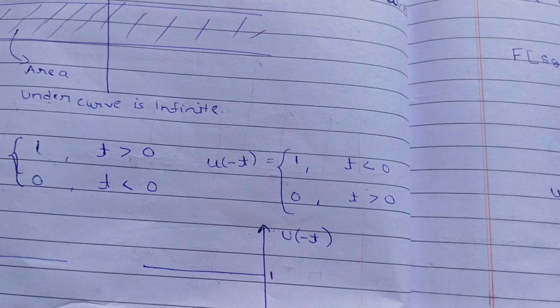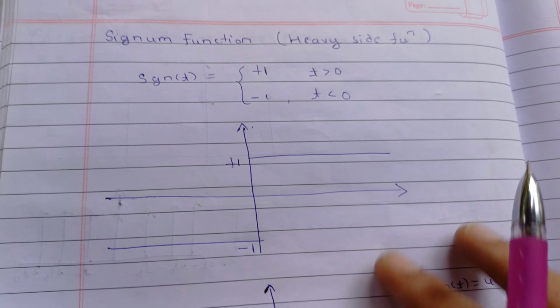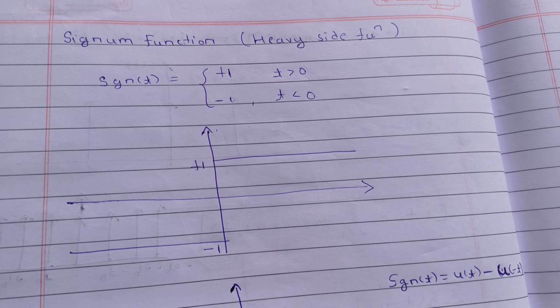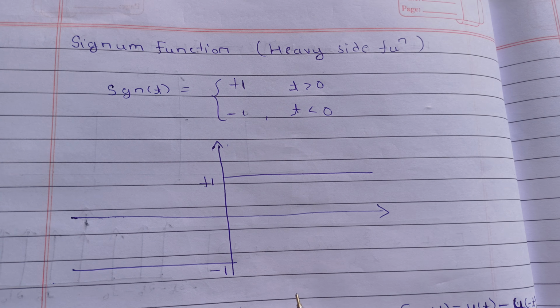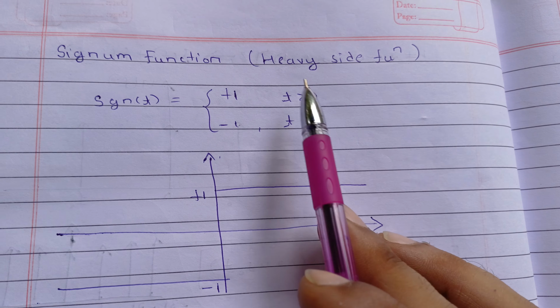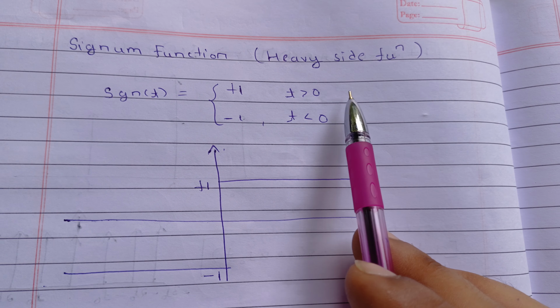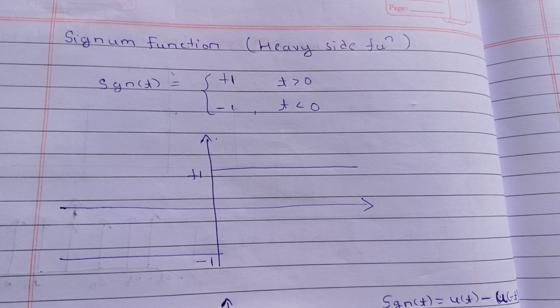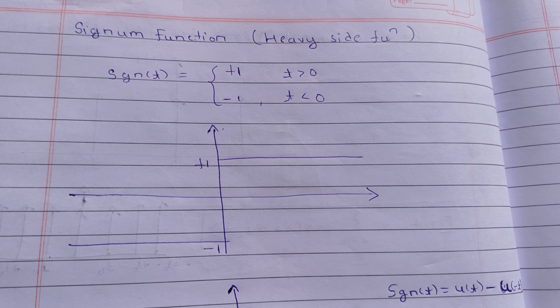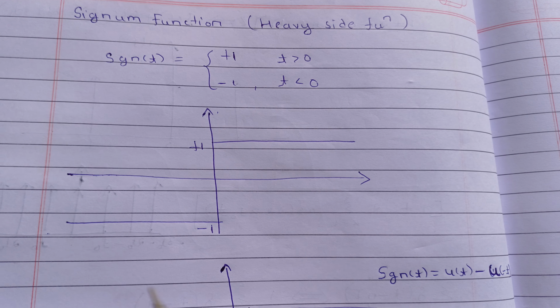Now there are some more special functions you must know. These are the signum function and the unit step function. So you know what the signum function is? We also call it the Heaviside function. So sgn(t) is defined as: for t greater than 0 it will be 1, for t less than 0 it will be minus 1. So this kind of curve we get for the signum function. You already studied it many times.